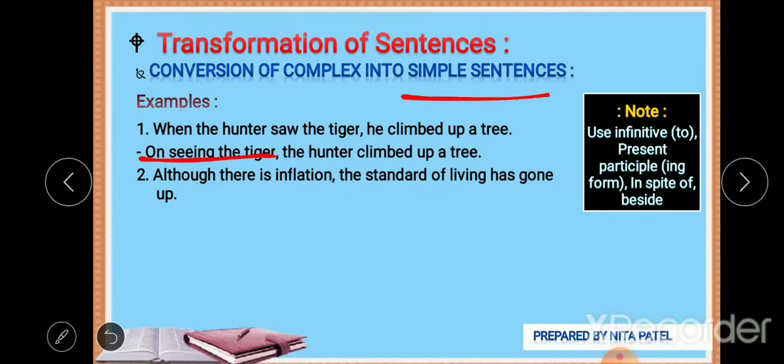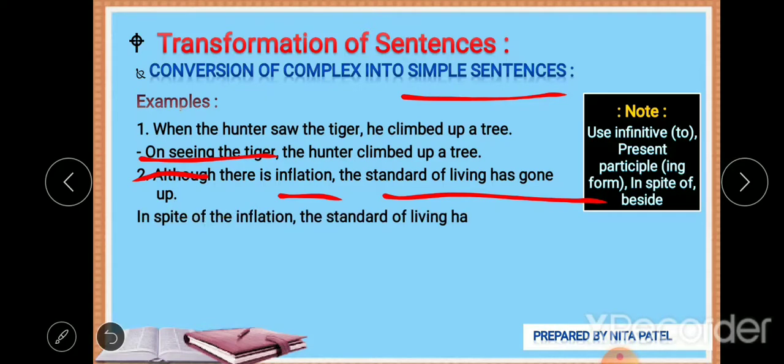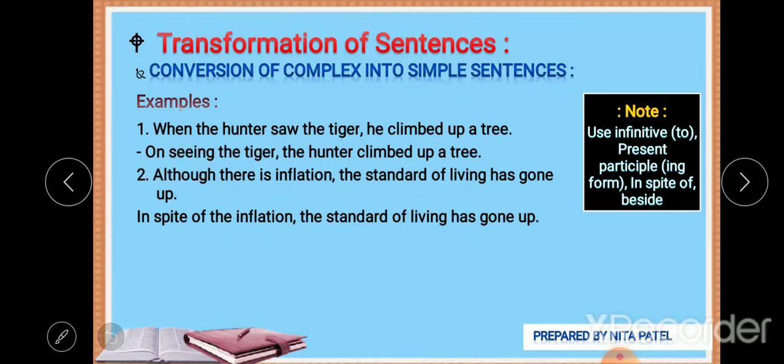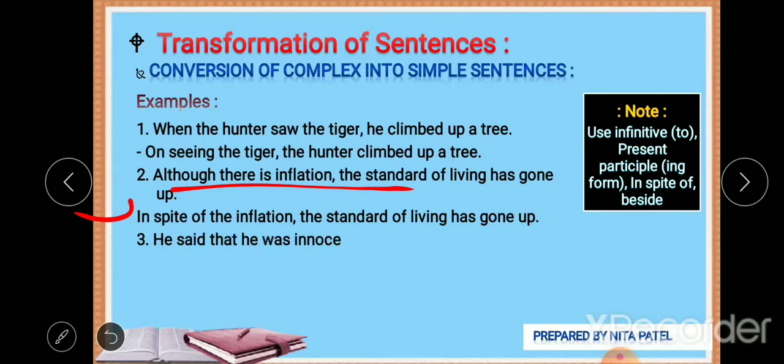So we have to do the same thing. Let's see. In spite of, we'll cut this although. In spite of the inflation, the standard of living has gone up. It's so easy, na? In spite of the inflation, let's see the answer. Yes, in spite of the inflation, the standard of living has gone up. Wherever you find contradictory ideas, you can always go for in spite of to frame the simple sentences.